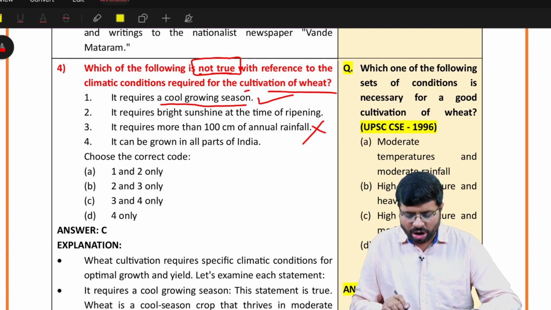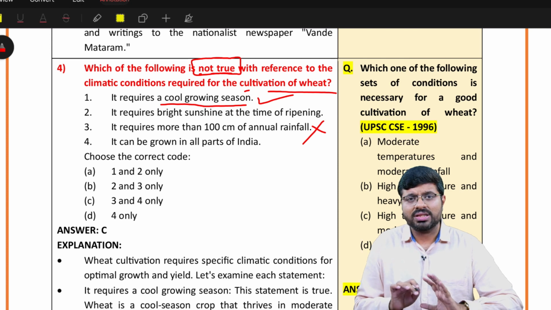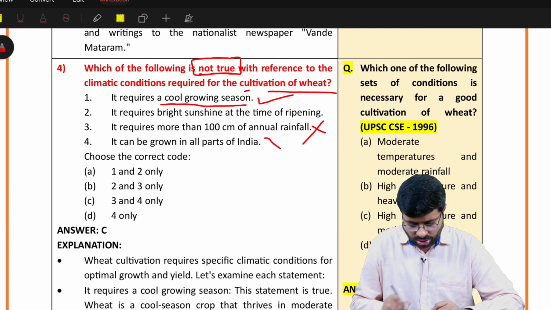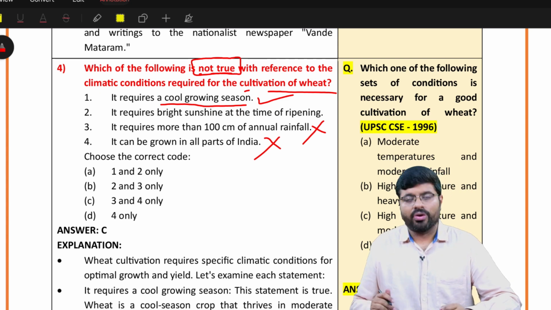Then, it can be grown in all parts of India. It is also a very straightforward question, which says that it is not so. It is grown only in selected places. This is also wrong. So for sure you know that 3 and 4 are wrong. The moment 3 and 4 are wrong, and there is no option for 2, 3, 4.